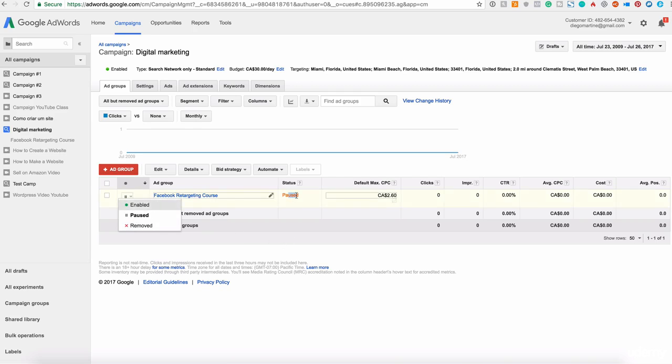Also, you have the status. Right now the campaign is paused. You have the default CPC, the cost per click, how much you are paying per click, how many clicks you have, how many impressions, the CTR, the average CPC, the cost, and the average position.